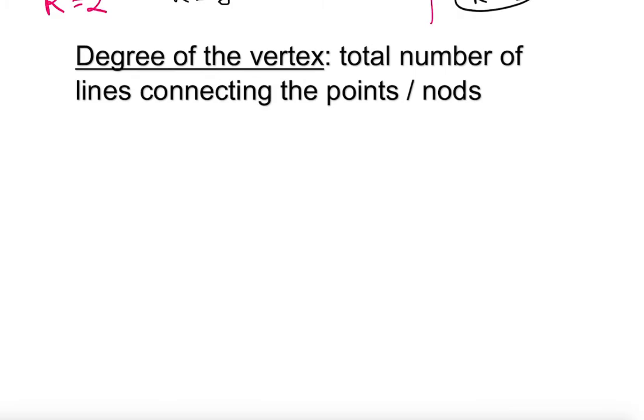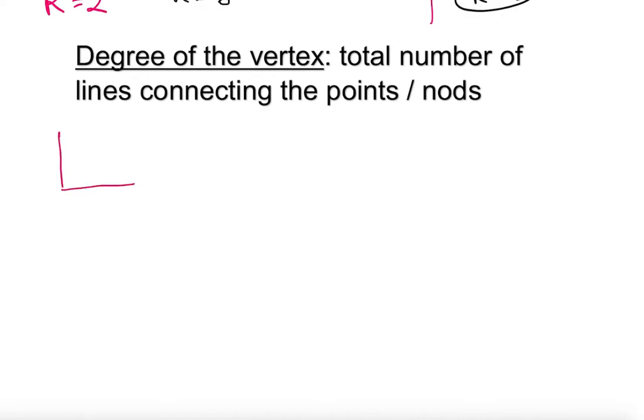Okay, so the total number of lines connecting the points or nodes is called the degree of the vertex. When we are able to find the degree of the vertex, we can easily trace a traversable network, and also easily find out whether it is a Euler network or Hamiltonian network. So this is very important. Okay, so let's take a look here. We're going to work it out.